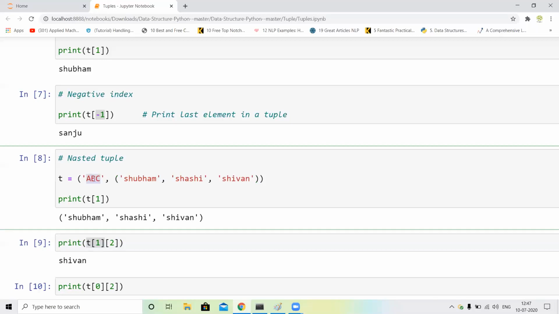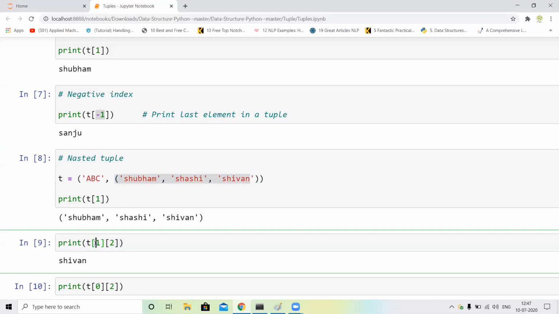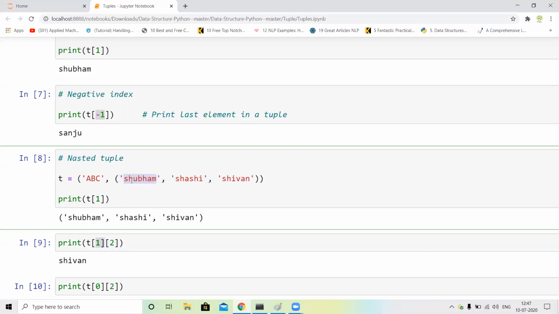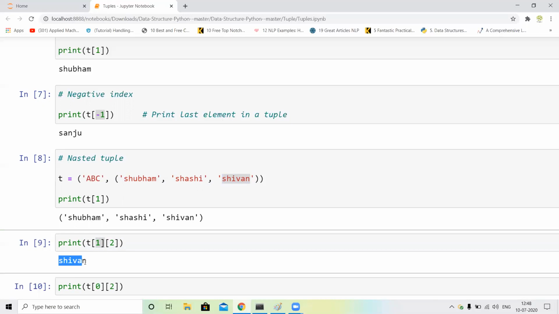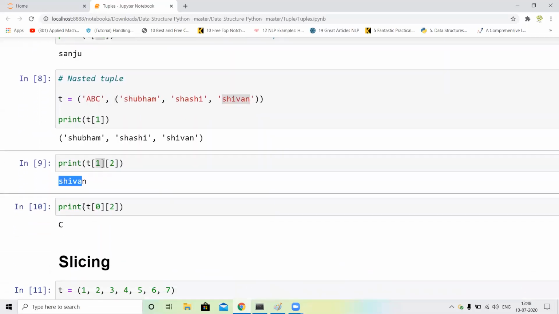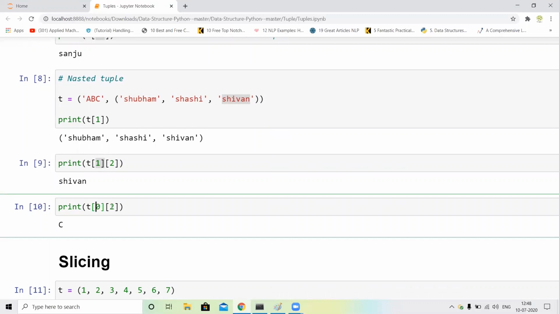So this is our 0 index and this whole is our first index. In the first index I call the second value. So this is the 0 value, this is the 1 value and this is the 2 value. So our output is 2. Okay, next I just print T of 0 in 2.